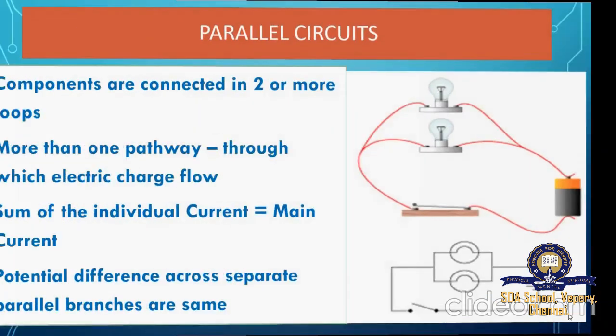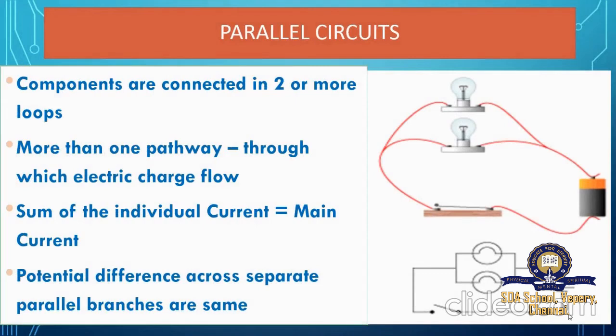Next, we'll see the parallel circuit. The parallel circuit is nothing but it is connected one after another. Components are connected in two or more loops, so there is more than one pathway through which electric charge flows. But here, when you take out one of the bulbs or anything, the circuit doesn't get damaged. The other lights still glow. Okay, this is the positive of the parallel circuit. Potential difference across separate parallel branches is the same.